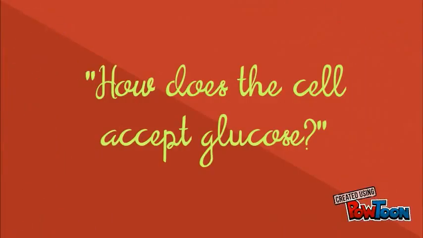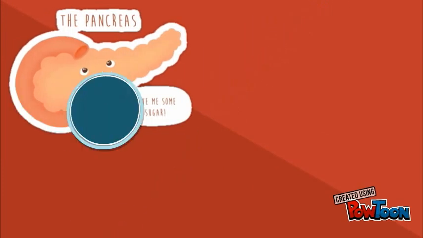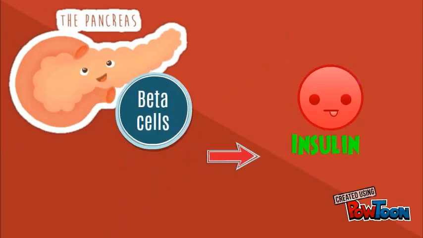How does the cell accept glucose? A hormone called insulin allows this process to begin. Produced by the beta cells within the pancreas, insulin is released when there is a high amount of glucose within the bloodstream, or, simply put, a high blood sugar level.